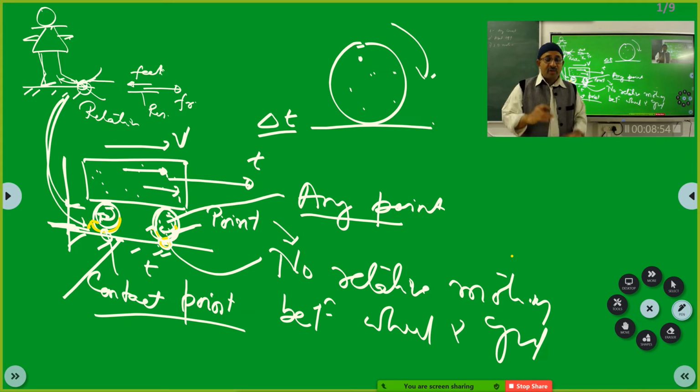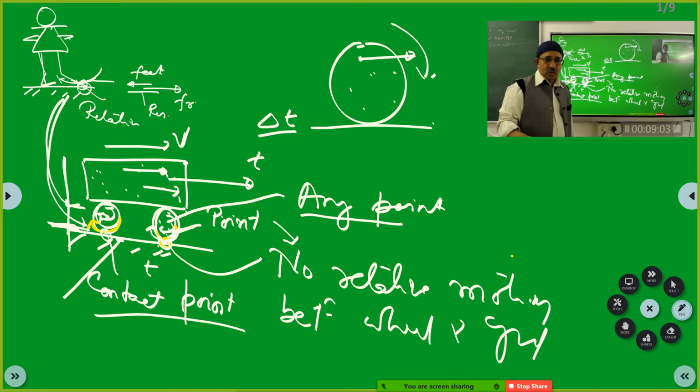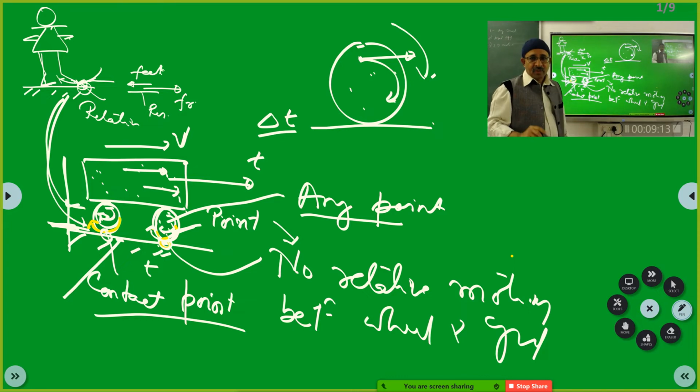Now I will ask you what type of motion. Is it translative motion? Somebody said it is translative motion. Everybody will say translative motion only, or somebody wants to add or subtract something? Sir, it is also rotational. Good. It is also rotational motion. That is a good answer.